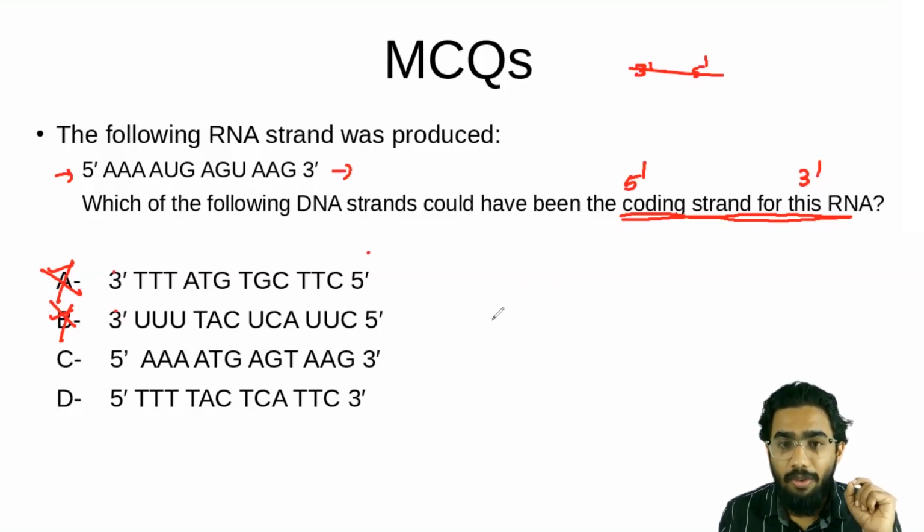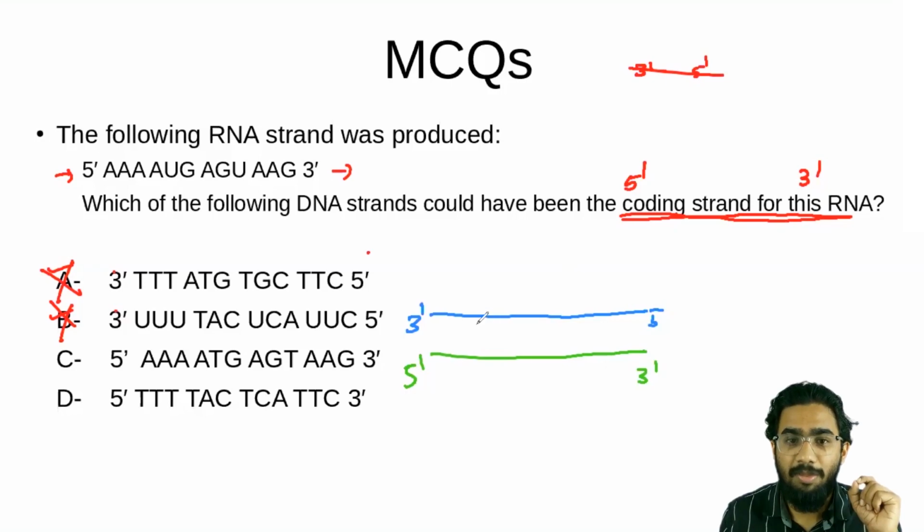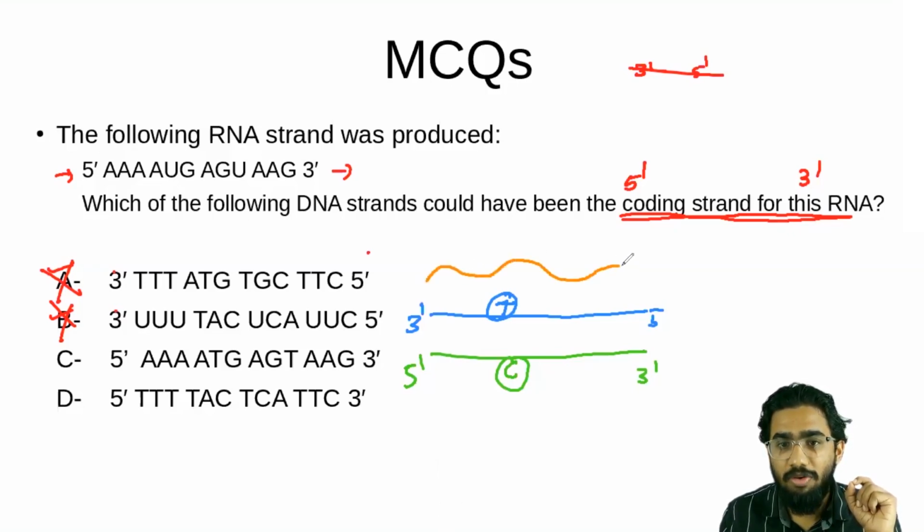Okay, so I will draw a transcription unit first. I am drawing a blue strand here. It will have the polarity of 3' to 5', and I will draw a green strand for you. This green strand has the polarity of 5' to 3'. So which is the coding strand, which is the template strand? You know the blue strand will be the template strand, I am marking it as T, and the green strand will be the coding strand here. We have discussed that, and we have a newly formed RNA. So this is the newly formed RNA here. This is an RNA strand, and the RNA will be complementary to this template strand. You know that it will have the direction of 5' to 3' here.